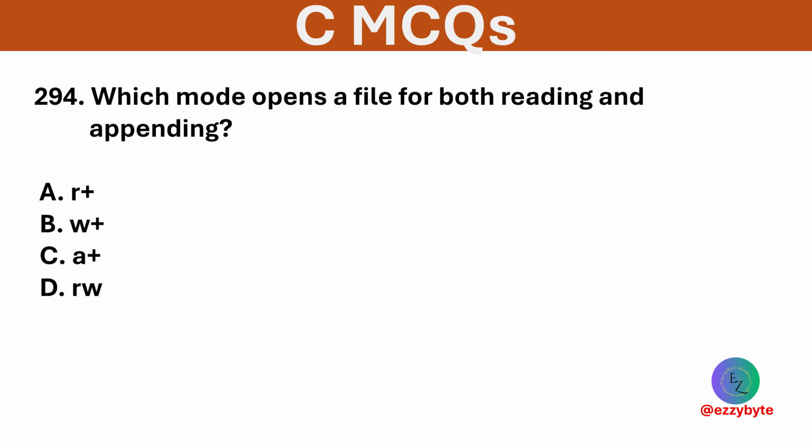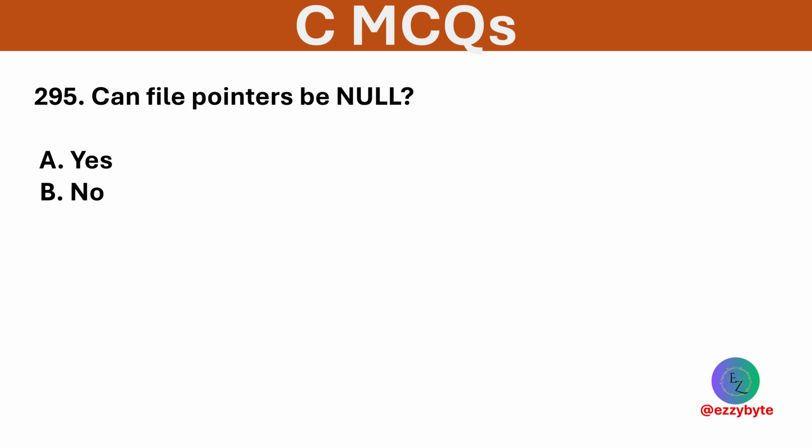Which mode opens a file for both reading and appending? Options are r+, w+, a+, and rw. Option C is correct. a+ opens file for reading and appending. Can file pointers be NULL? Options are yes and no. Option A is correct. NULL indicates file open failure.